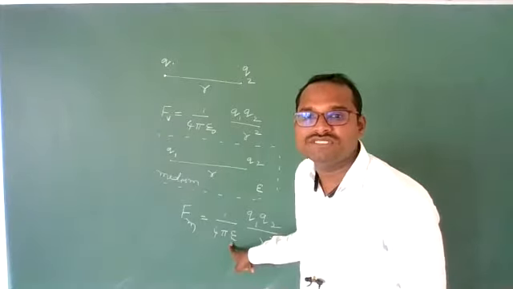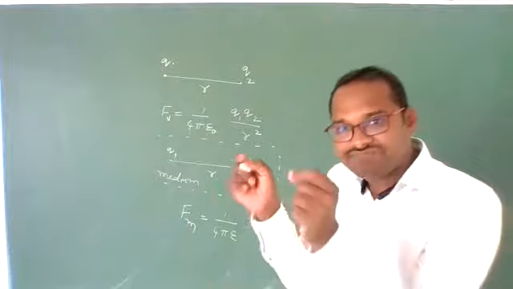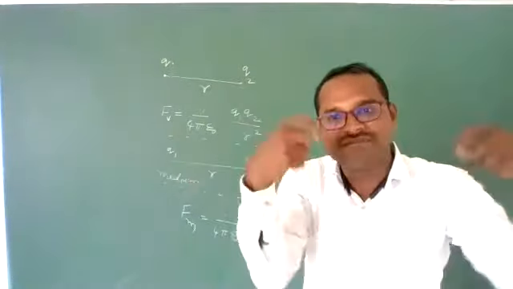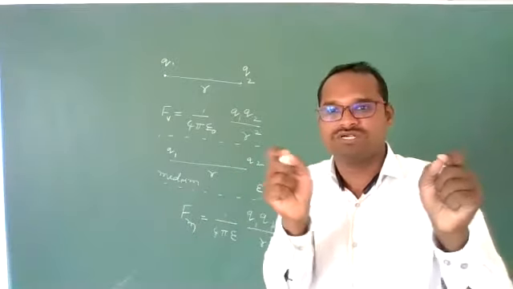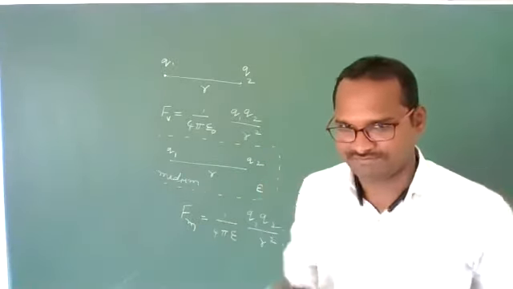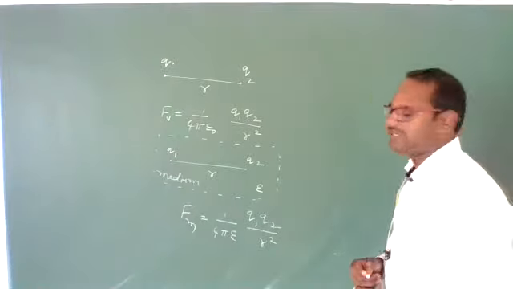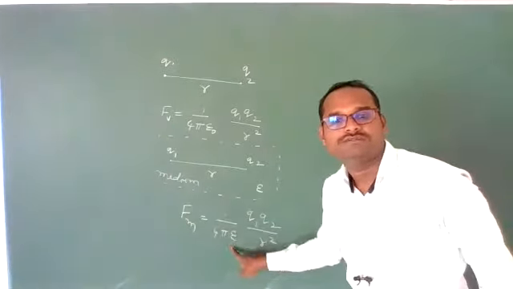Due to this reason, the force between the two charges will change. If the distance between them is the same, then the force between them will decrease, because the relation between the two is inversely proportional.